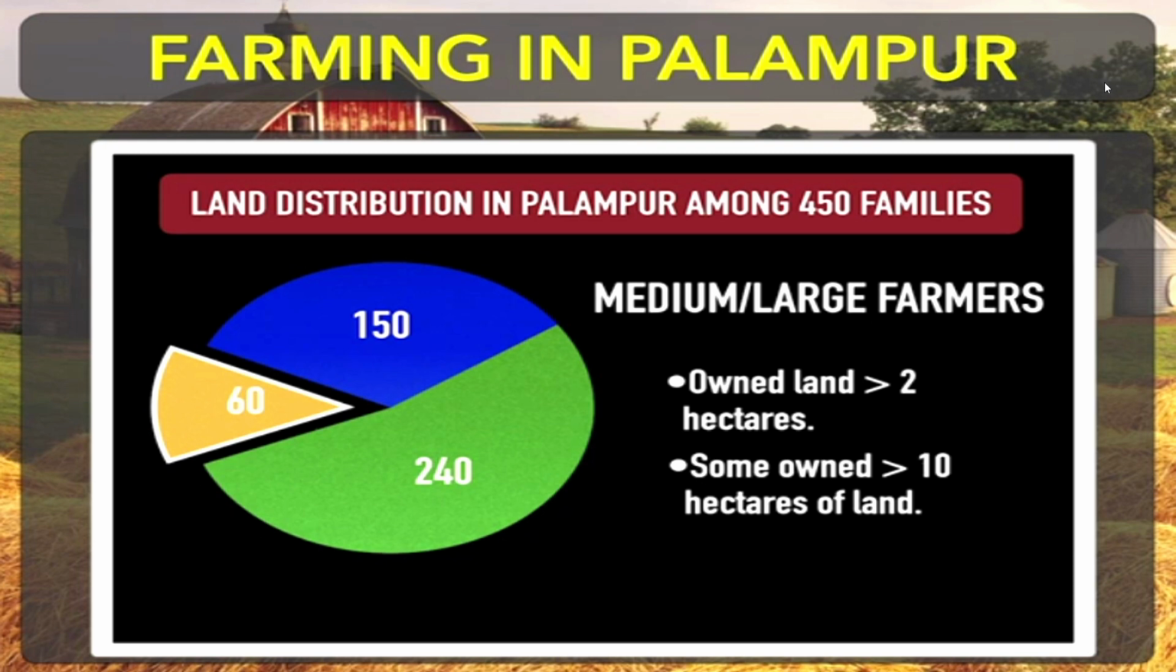60 families are medium and large farmer families. Some of them own more than 2 hectares of land. They are medium farmers. But some farmers in the same category are rich farmers, and they own more than 10 hectares of land area. Okay, so they are rich farmers, commercial farmers.